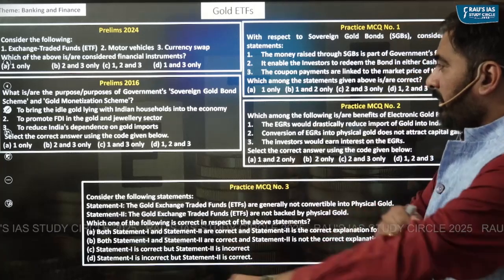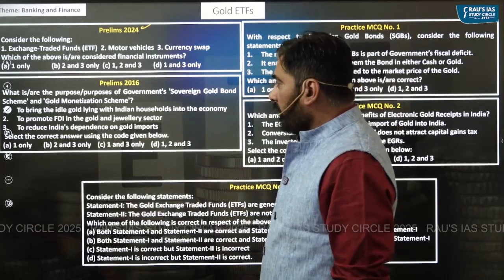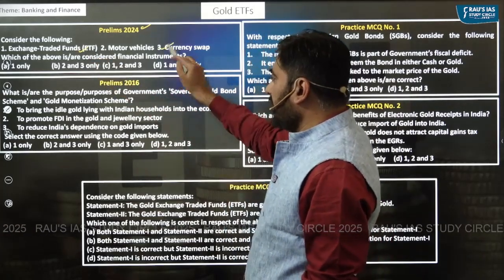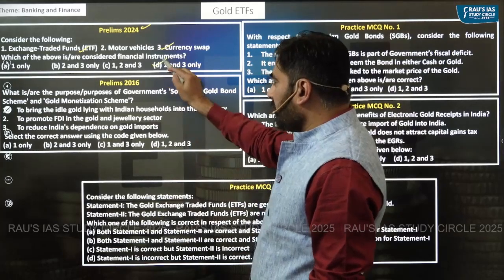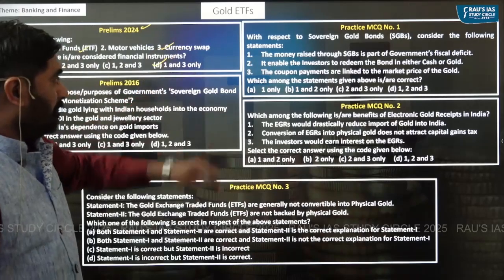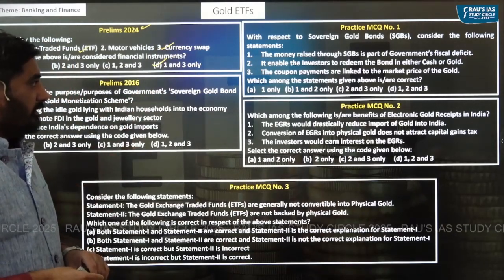So if you see the question asked in prelims 2024, which of the following are considered as financial instruments: exchange traded fund and currency swap? Answer is D.